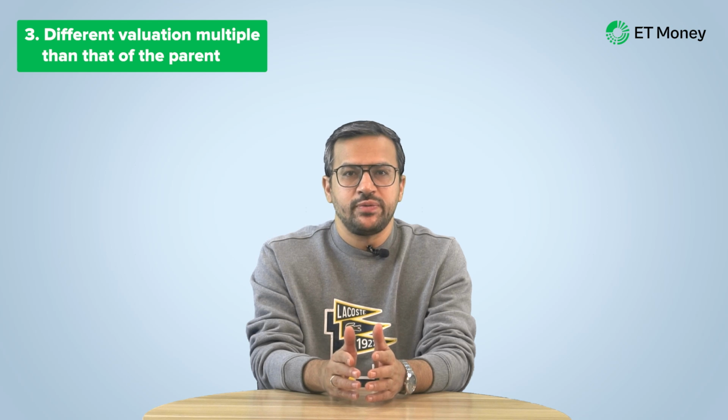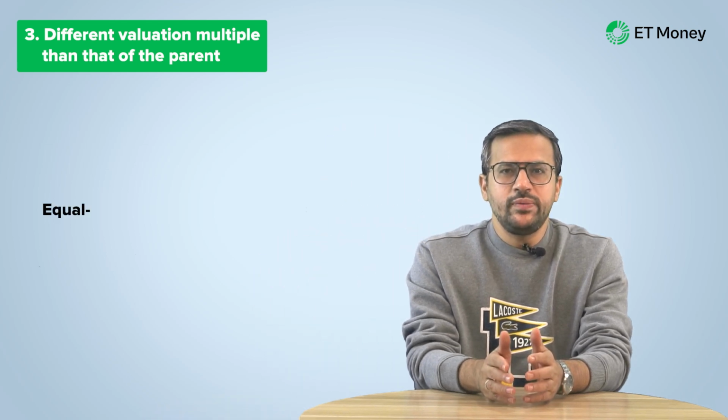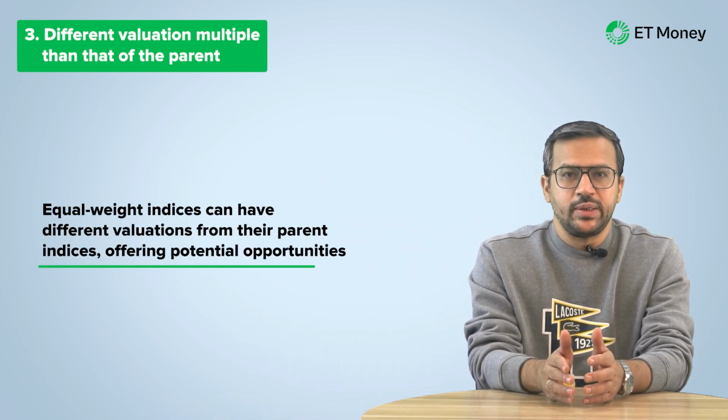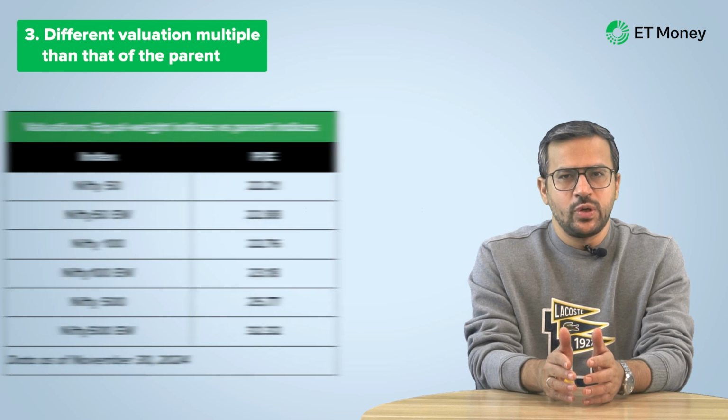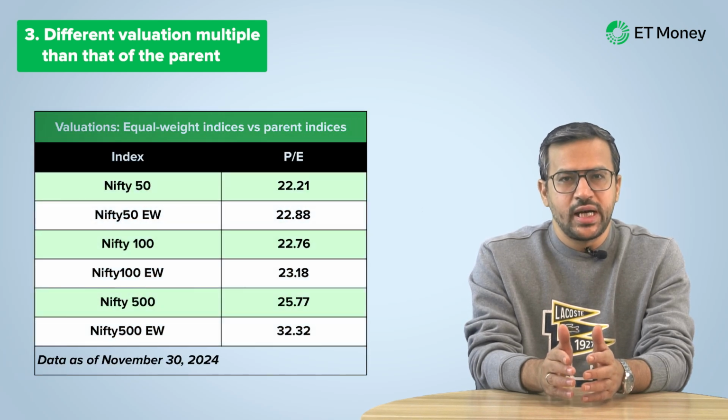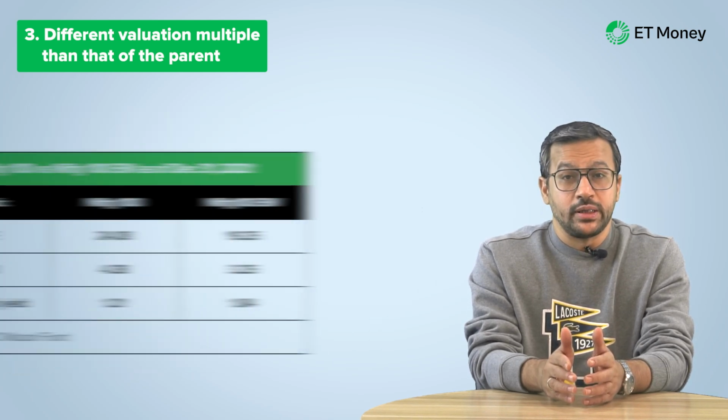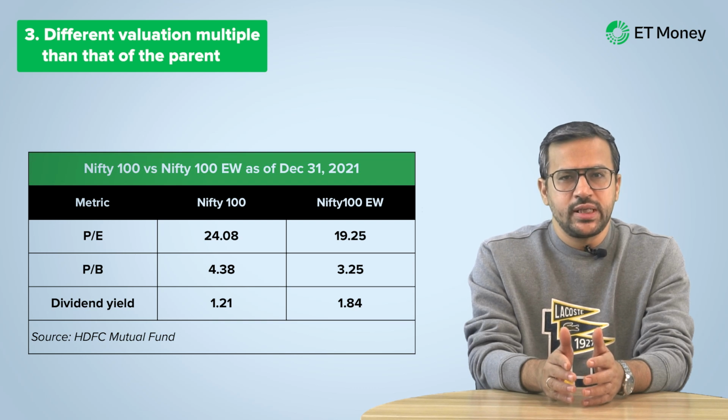Now the next feature of an equal weight index is that its valuation differs from that of its parent index. Equal weight indices can have different valuation multiples than their parent indices. Depending on the difference, this can be an opportunity for the investor. As of now, all prominent equal weight indices have higher valuation than their parents. But this picture keeps changing. For instance, about 3 years ago, as of December 31st, 2021, the Nifty 100 equal weight index was at considerably lower valuation multiples as compared to its parent. So it's worthwhile to keep a watch.